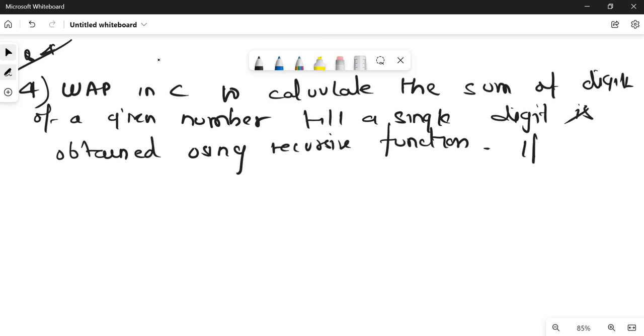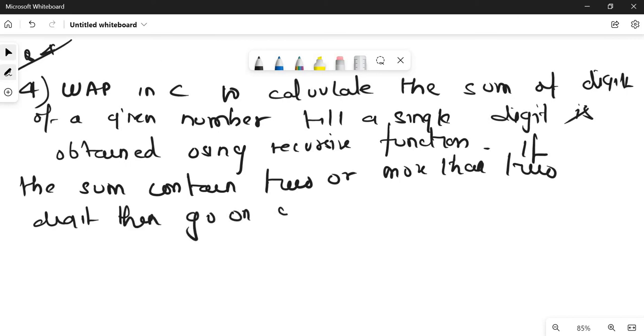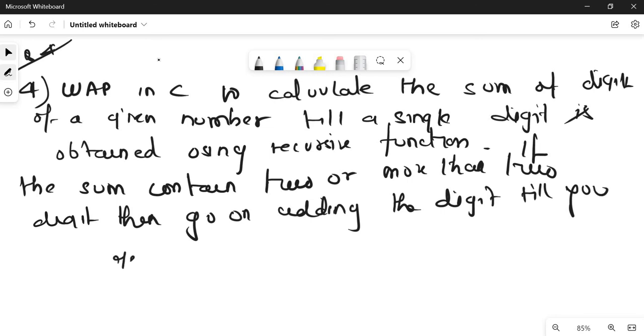If the sum contains 2 or more than 2 digits, then go on adding the digits till you get a single digit. Okay, it means that first of all understand the question.